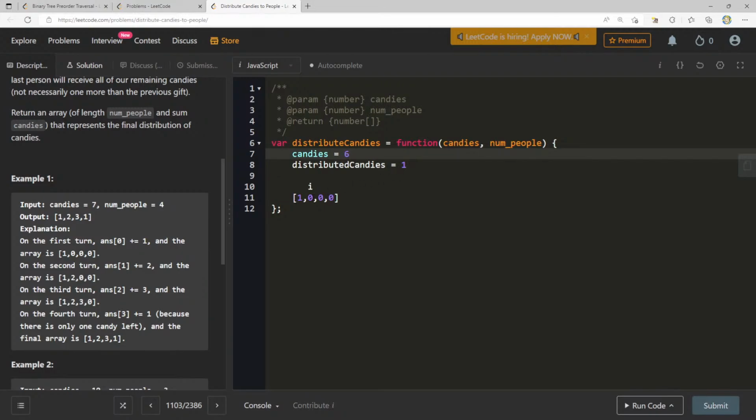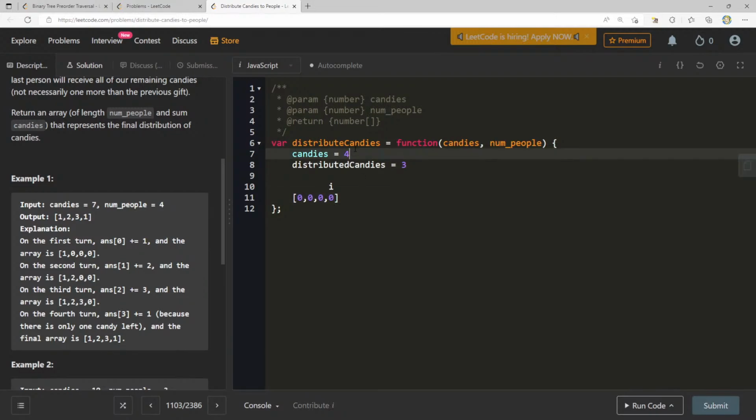So here, we want to give them 2, right? Here we want to give them 3, and let's make sure to say, okay, we've distributed 3 here. Is that the case? 1, 2, right? Because on the second turn their array is 1, 2, 0, 0. On the fourth, answer plus equals 1 because there's only 1 candy left. We've given them 3. We now can only give 1. We'd like to give 4, but we only have, yeah, maybe I did this the opposite way here. I think I did this wrong. Let's come back here to the beginning.